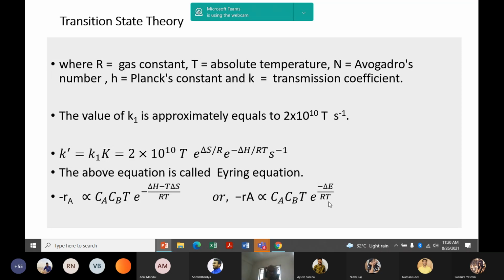So what is the additional term in comparison with Arrhenius law? This temperature to the power 1. And in the previous theory, collision theory, we got T to the power half. So we are finding that T is having some power which is varying from 0 to 1.